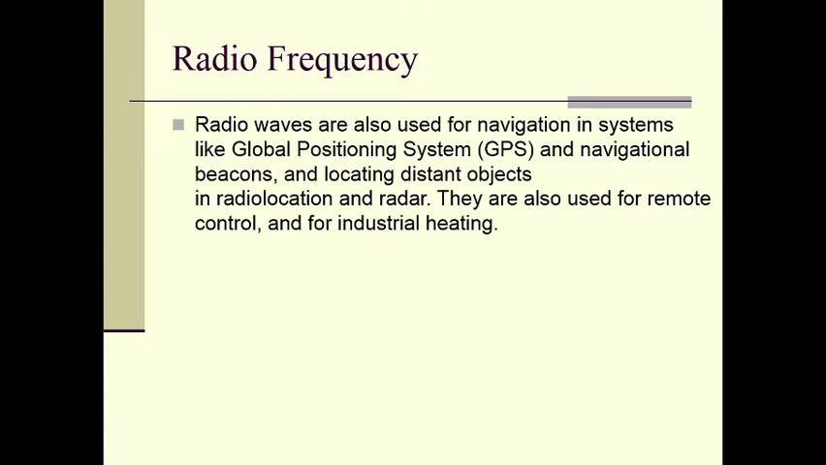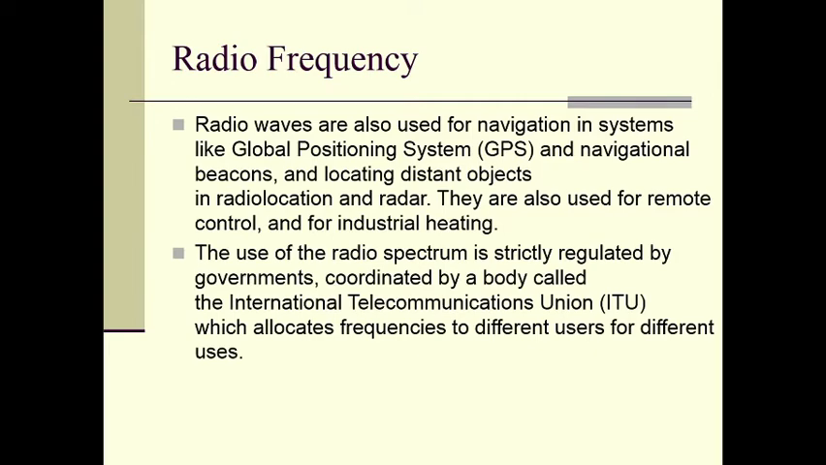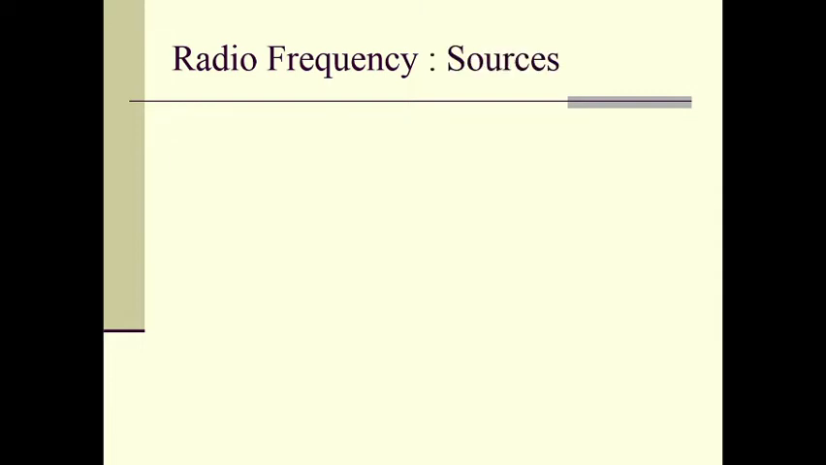Radio waves are also used for navigation in systems like GPS, that means Global Positioning System, and navigational beacons, and locating distant objects in radio location and radar. They are also used for remote control and for industrial heating. The use of the radio spectrum is strictly regulated by governments, coordinated by a body called the International Telecommunications Union (ITU), which allocates frequencies to different users for different uses.